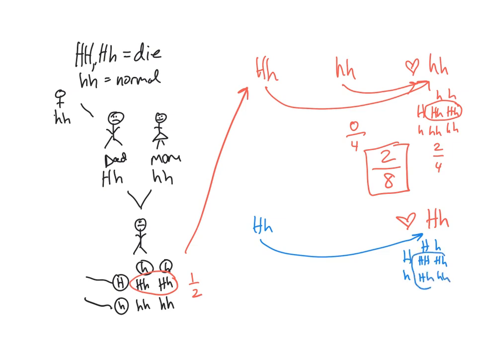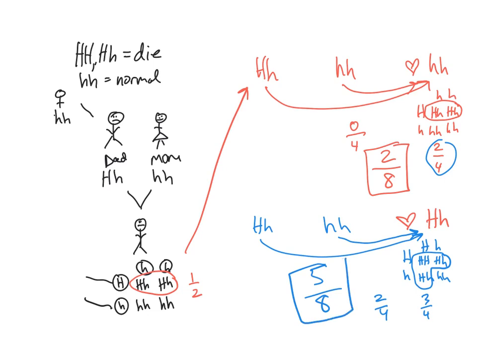That means 3 of your 4 have the probability of getting Huntington's. And if you're little h, little h, and you marry that individual, we've done that one before up here. That was the 2 out of 4. So 2 out of 4 and 3 out of 4, so out of the 8, 5 of them could have Huntington's. And because you don't know what you are, you have to take in both probabilities. So 5 out of 8. Hope that makes sense.